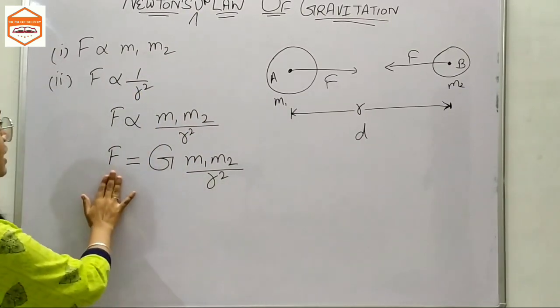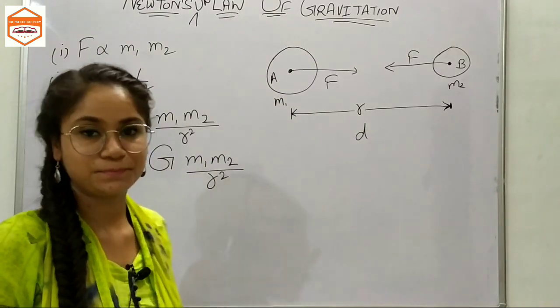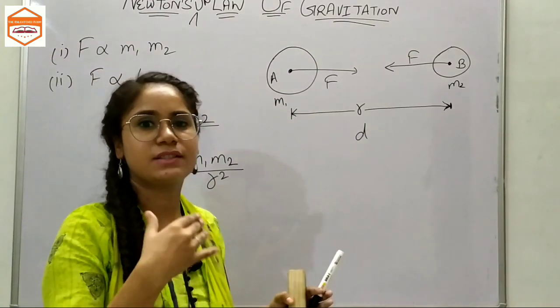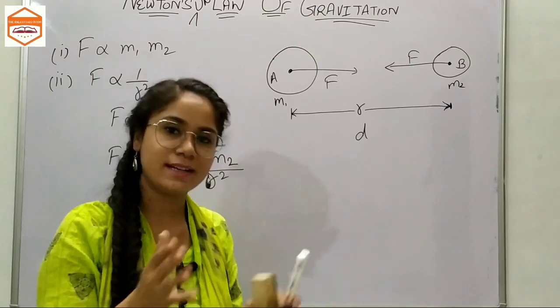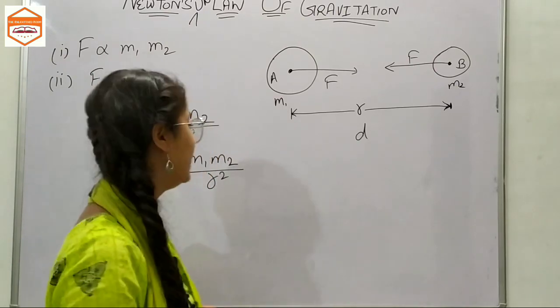This force of gravitation would occur, but its value would be halved or doubled, reduced or increased by some quantity.